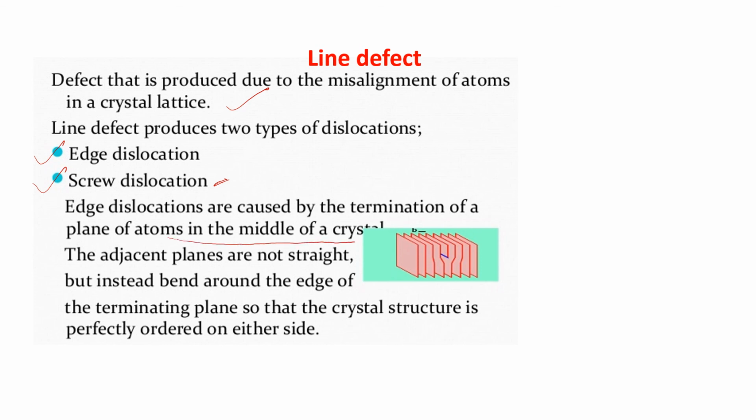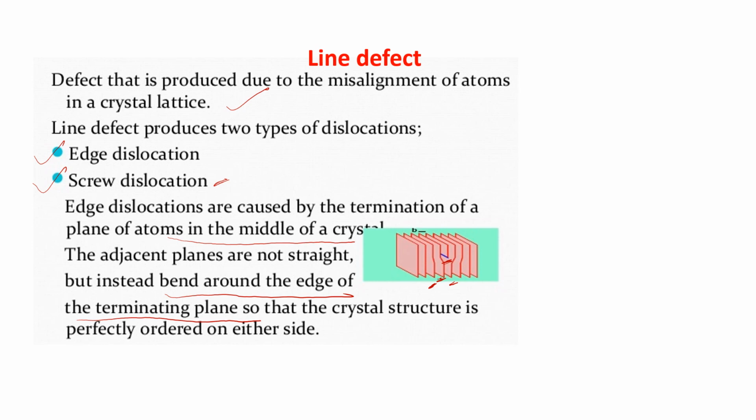Just see that here, this one. This is showing the termination of a plane of atoms. The adjacent planes are not straight. Now see that this one is also not straight. This one is also not straight. There is a defect. A defect is caused. You can see the figure. But instead they bend around the edge of the terminating plane, so that the crystal structure is perfectly ordered on either side.